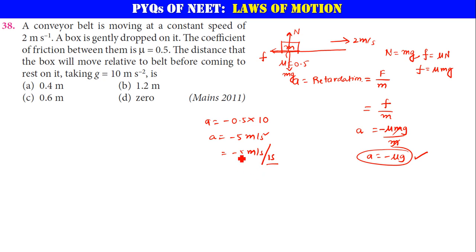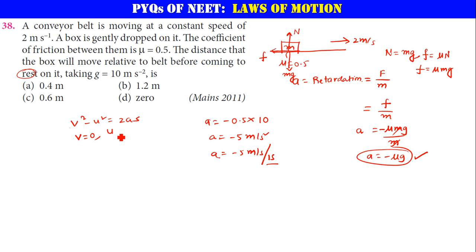In every 1 second, 5 meter per second is going to be reduced. That is the idea. Now what is it asking for? The distance. So let us use s is equal to ut plus half at square, but time information is not there. So we can take v square minus u square is equal to 2as. What is your final velocity? Final velocity will become 0 because you want to stop it. Okay, you want to keep that at rest.